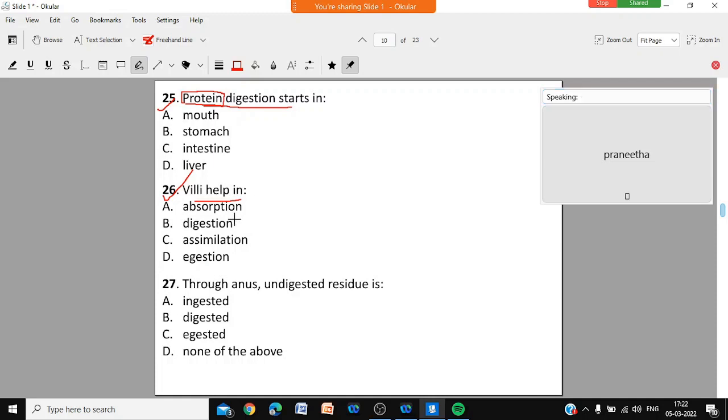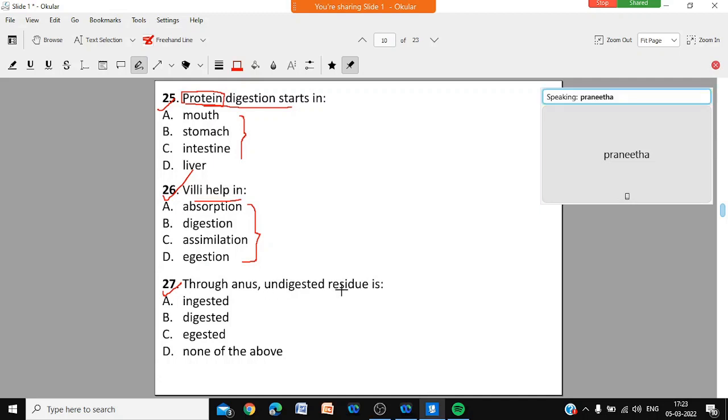Finish, beta? Question number 27, finish fast. Here, 25 and 26, when you finish, you tell me. Question 25 is where will the protein digestion start, of all the four. And 26 is how the villi will help: whether villi will help in absorption, digestion, assimilation, or ingestion.